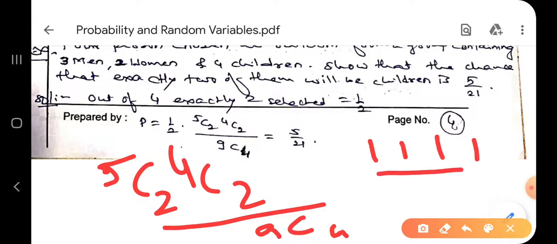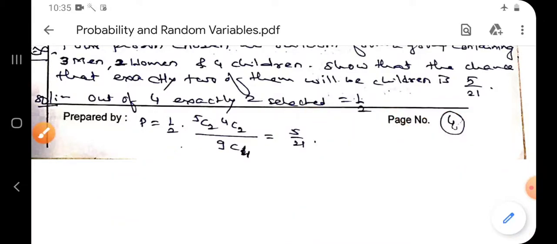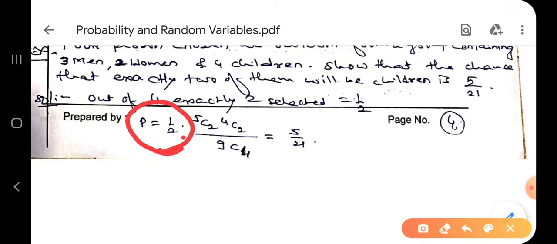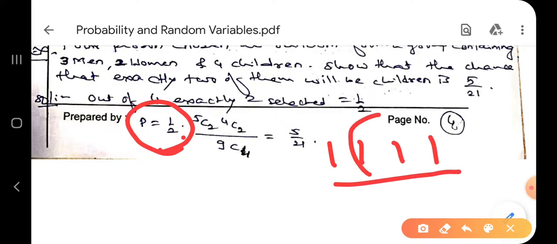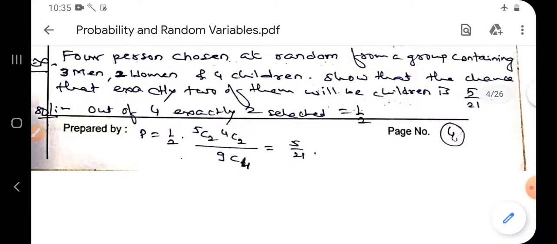Out of these 4 persons, which 2 do you select as children? These 2 or these 2? So this probability is 1 by 2. I have to multiply by that probability, 1 by 2. Correct? And if you simplify this, you will get the answer 5 by 21. So this 1 by 2 is extra here, because 4 persons are there. Out of those 4 persons, which 2 do we select as children? First 2 or last 2? That we have to decide. And again, we just multiply by 1 by 2 and we will get the answer. Understood?